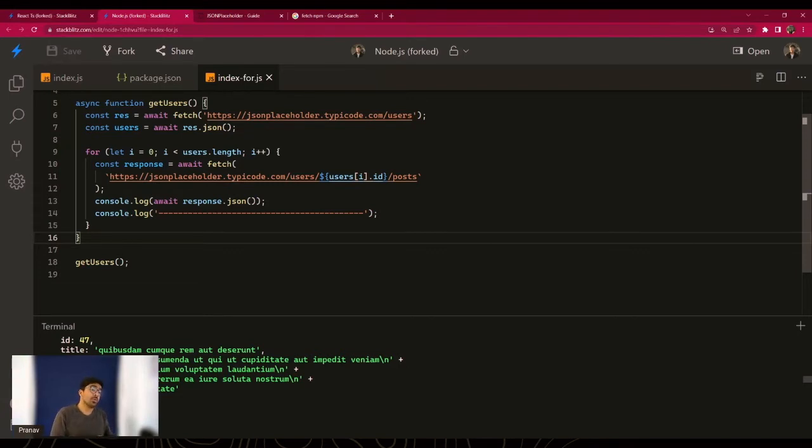The biggest problem is you are not utilizing parallelism by JavaScript, because if you notice in this for loop, there are many asynchronous calls. In this instance, there are 10 asynchronous calls made inside the for loop, but there's no parallelism. And none of these calls are dependent on each other. It's not like we have to make the first call first and then wait for the second user before we can go to the third user, right? There's no dependencies. There's no parallelism, and we can and we should introduce parallelism.